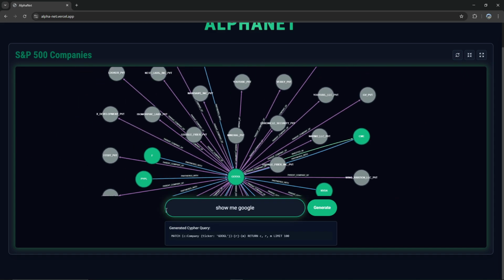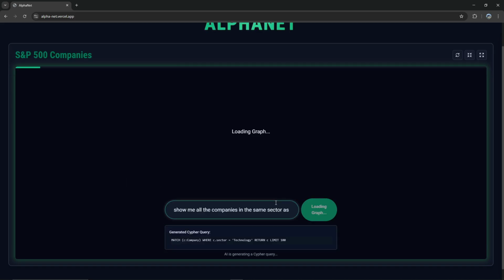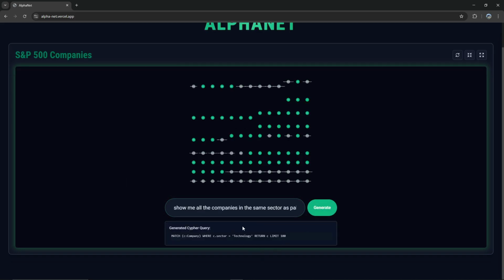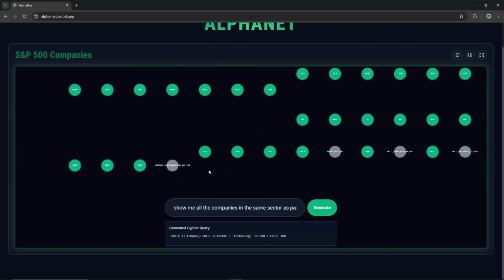Let's try a more complex query. Show me all the companies in the same sector as Palantir. Oh, yeah. So it knows Palantir's in the technology sector. So it shows me all the technology sector companies.